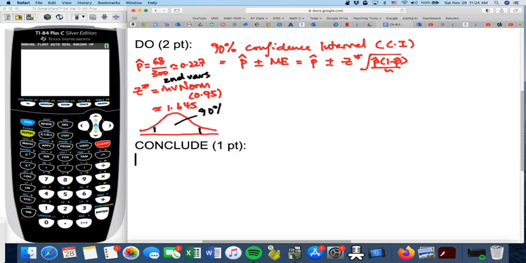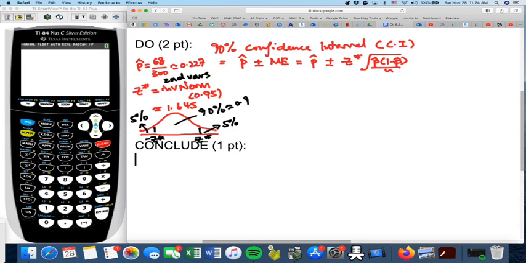Now, to understand a little bit more about what Z star is, we draw a normal distribution, a normal density curve. A 90% confidence interval is the middle 90%, right? So each side, or tail, would be 5%. In order to use inverse norm, we want to find the Z star on the right and negative Z star on the left. We only need one. We only need to find the positive Z star.